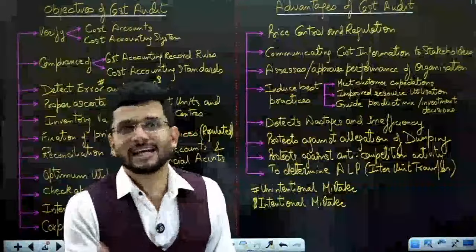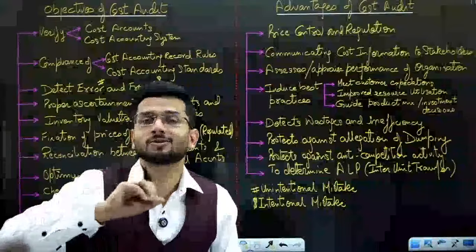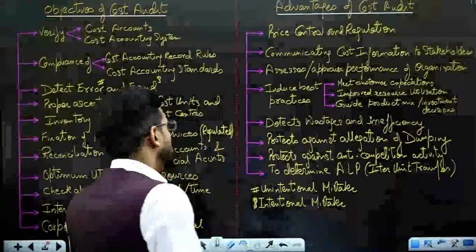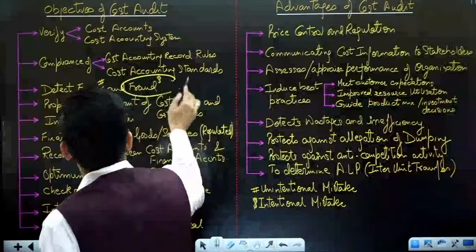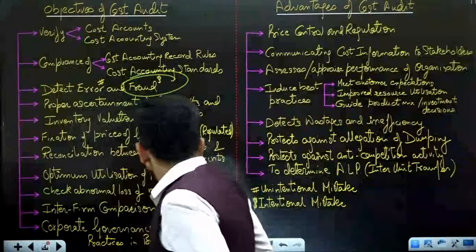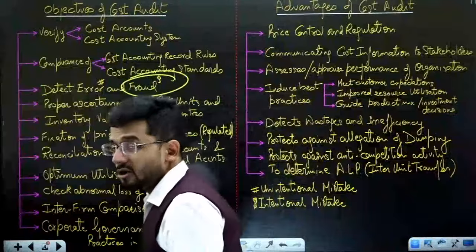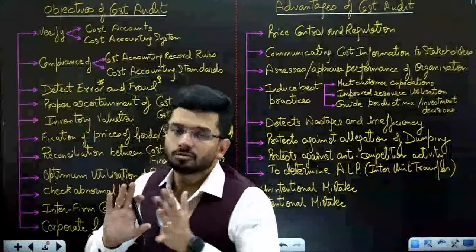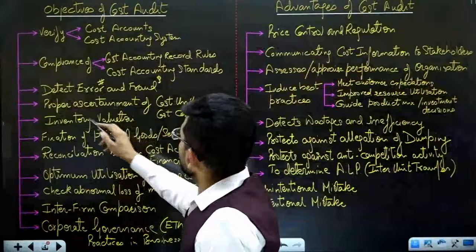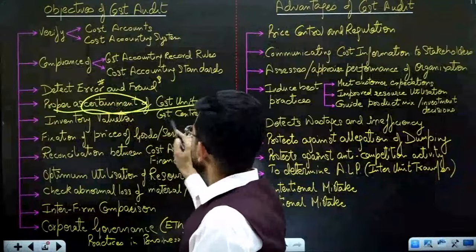So that is how we need to take care that we are the auditors. We are not the investigators. We are not fraud investigators. We are the auditors, so we need to take care about our limitations. Yes, we need to find out frauds. We need to see what kind of frauds are happening, but we need not investigate into them.